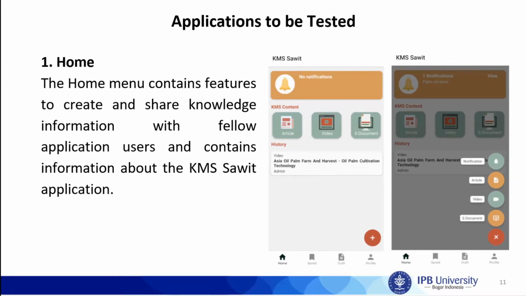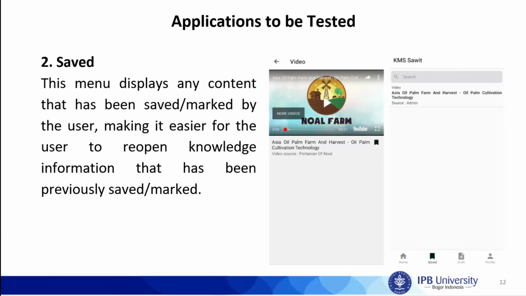This application is called KMS Sawit 1.0. It has 4 main menus: Home, Save, Draft, and Profile. The Home menu contains features to create and share knowledge information with fellow application users, and contains information about the KMS Sawit application. The Save menu displays any content that has been saved by the user, making it easier for the user to open knowledge information that has been previously saved.